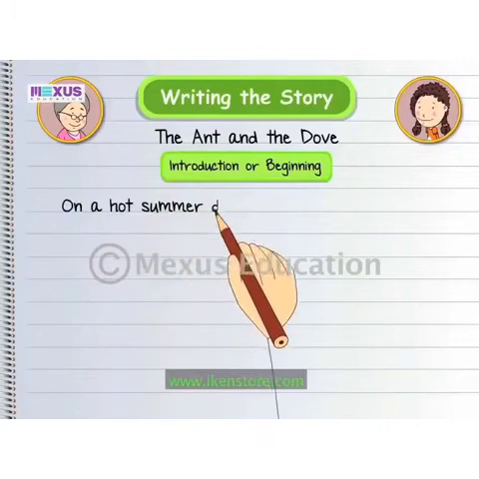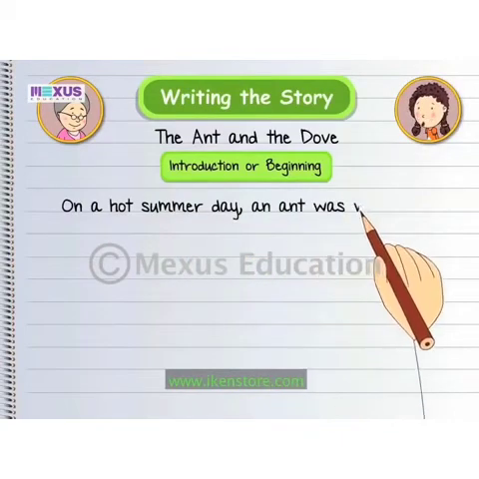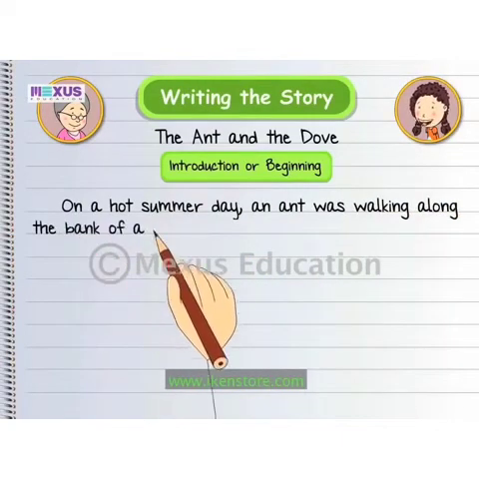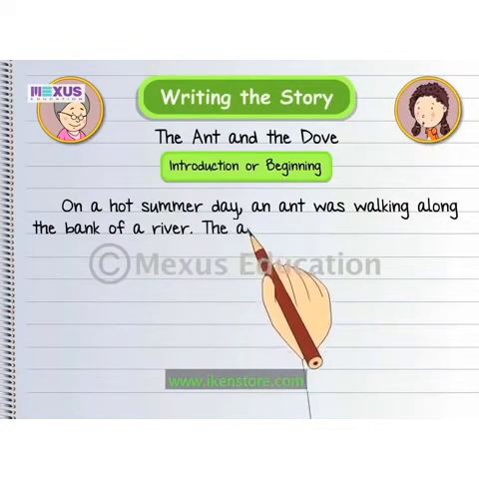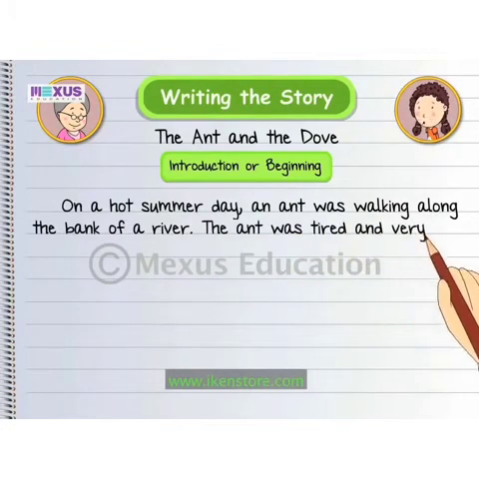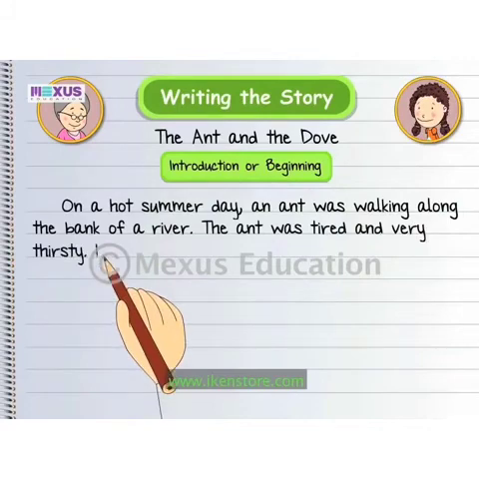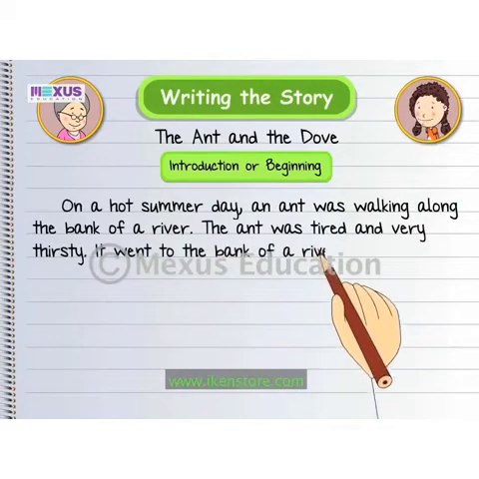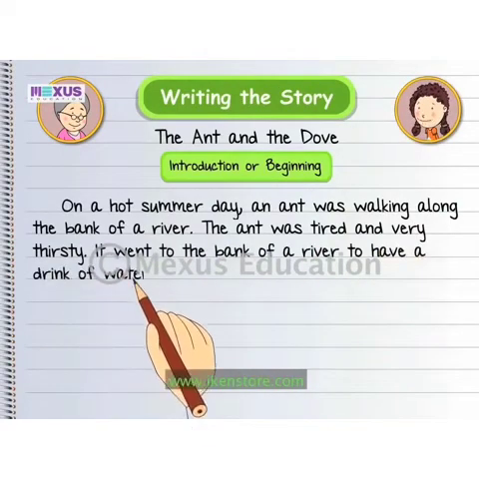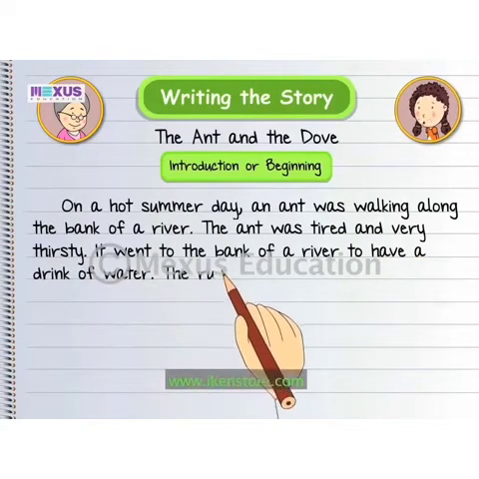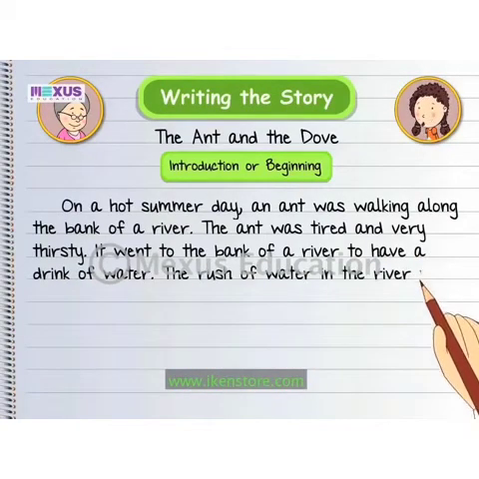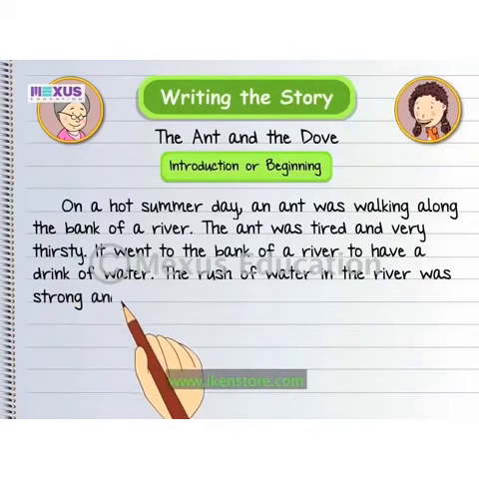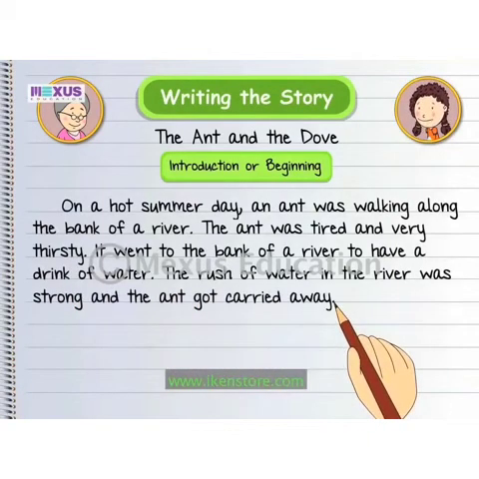On a hot summer day, an ant was walking along the bank of a river. The ant was tired and very thirsty. It went to the bank of a river to have a drink of water. The rush of water in the river was strong and the ant got carried away. That is a good start, Zizi. Now continue writing the body of the story.